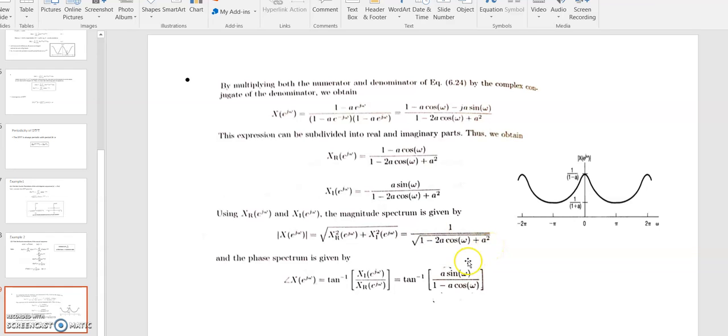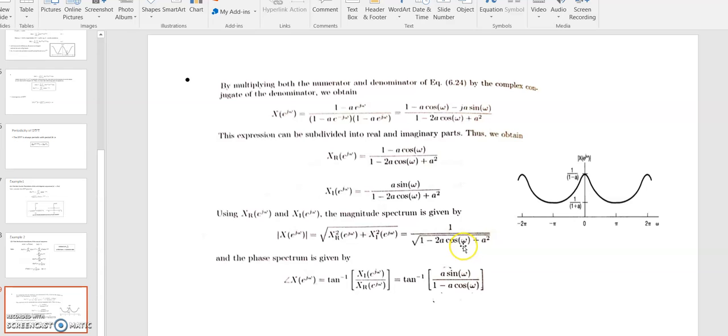Now you can see at omega equals 0, cos 0 is 1, the function becomes 1 minus 2a plus a squared. The square root of 1 minus 2a plus a squared can be written as the square root of (1 minus a) whole squared. So at omega equals 0, the value is 1 upon 1 minus a. Right?